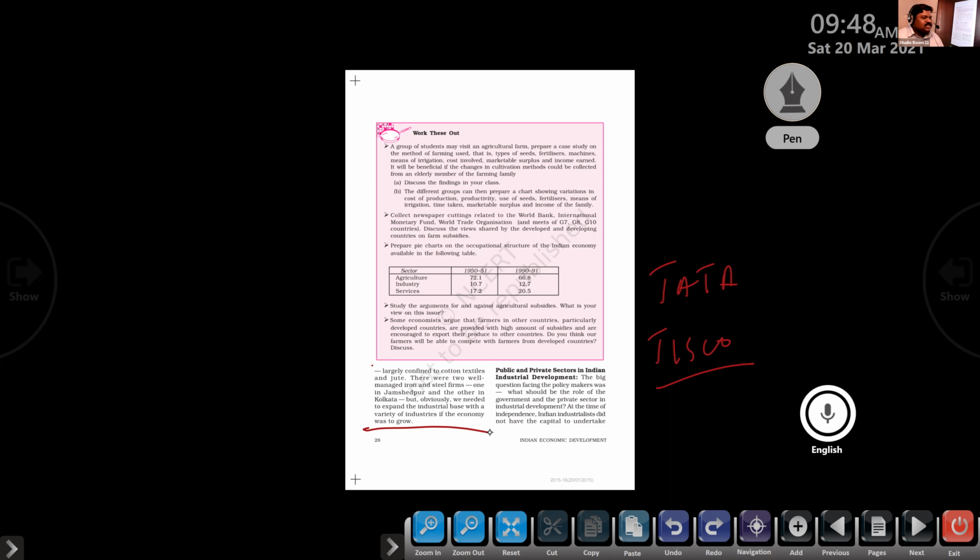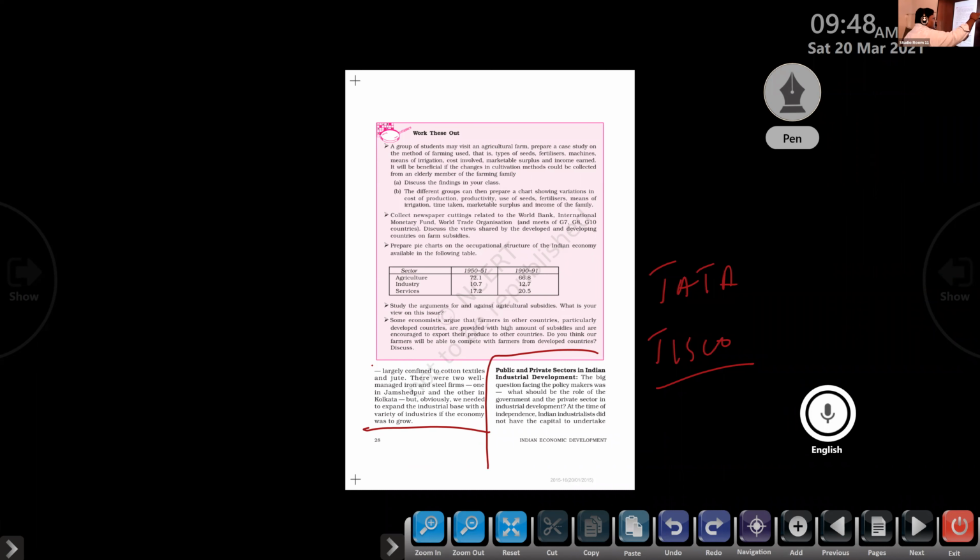Iron and steel are available in the markets, but is that enough to develop? No. Cotton clothes and jute materials are available in the market, but we need a number of other industries too. So the government came forward with a policy on public and private sectors in Indian industrial development.